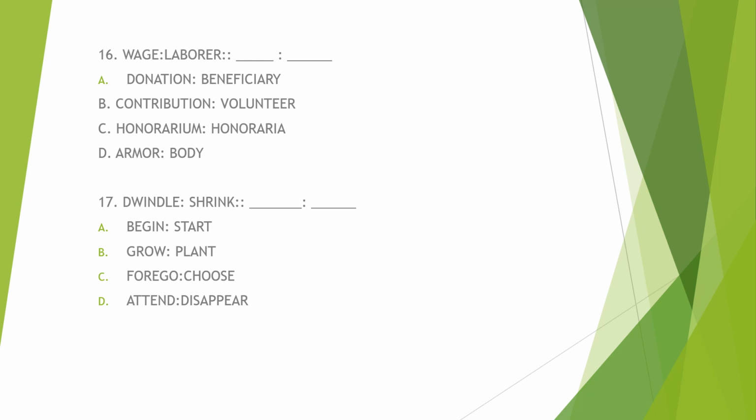Now let's go to letter B. Contribution is to volunteers. This pair does not exhibit the same relationship of the analogy. While a contribution can be made by volunteers, it does not represent payment for work as in the wage labor relationship. Now let's go to letter C. Honorarium, or honoraria. This does not exhibit the same relationship as the given analogy.